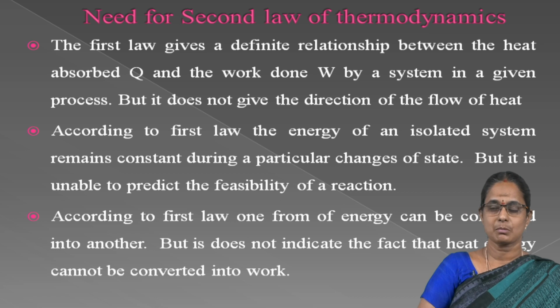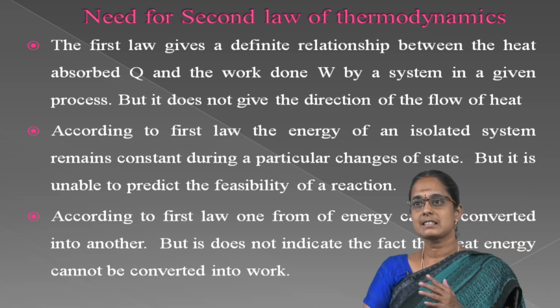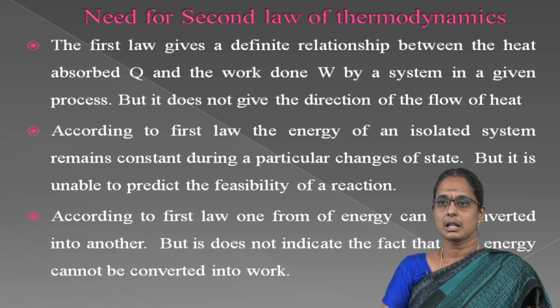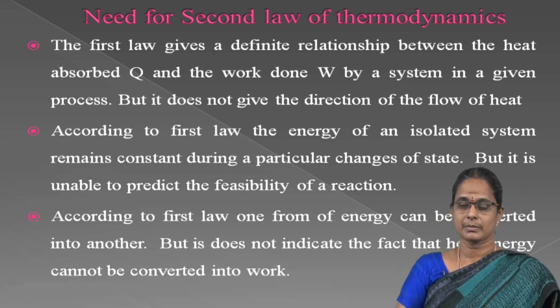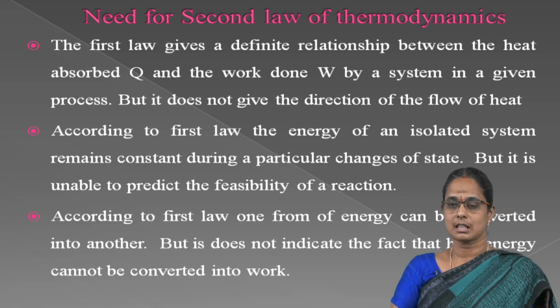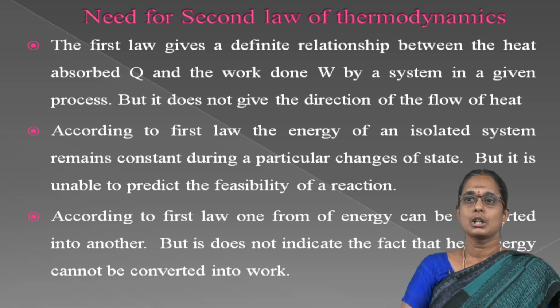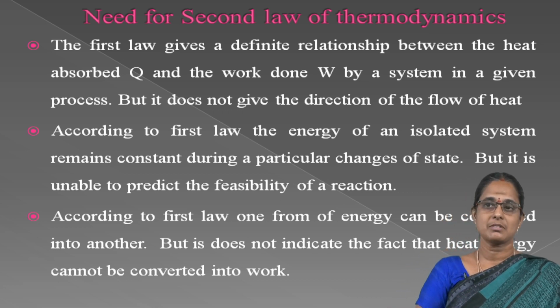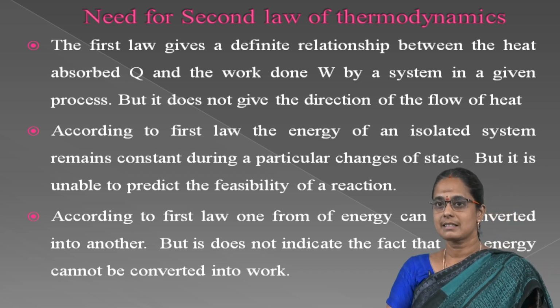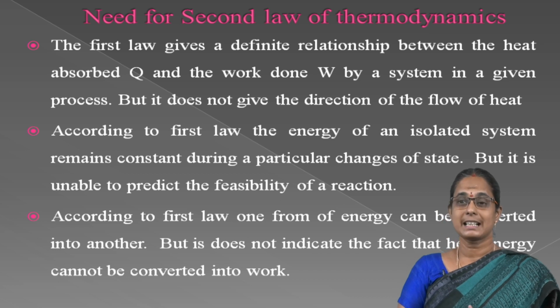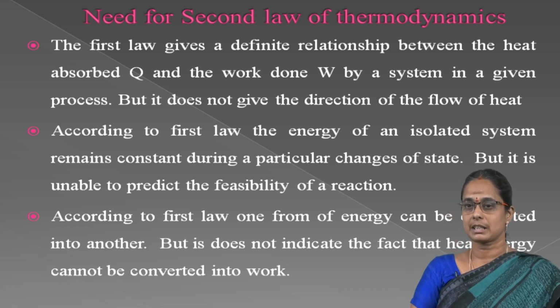The first law of thermodynamics states that energy is neither created nor destroyed, but energy changes from one form to another form. Delta E is equal to Q minus W. The first law gives the definite relation between the heat absorbed Q and work done W by a system in a given process, but it does not give the direction of flow of heat.